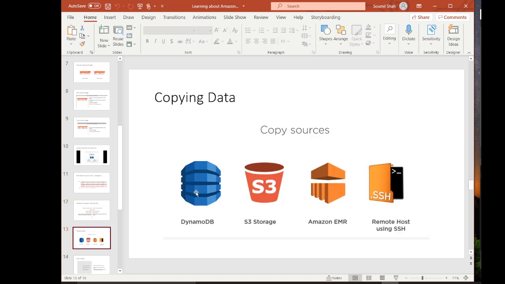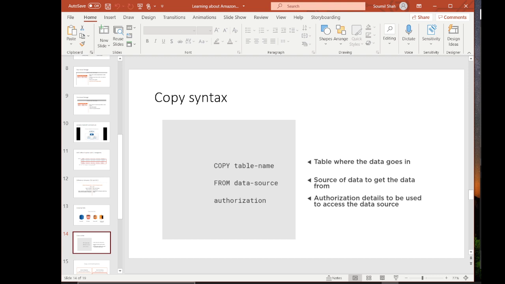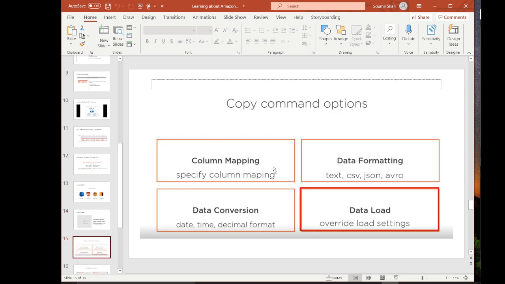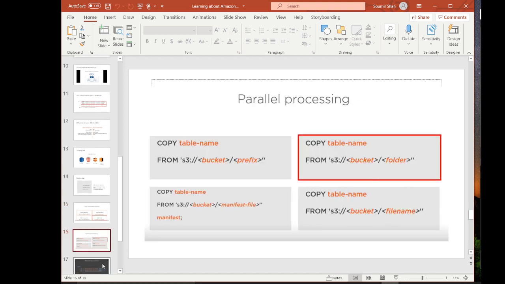Copying data to Redshift: you can copy data from various sources such as DynamoDB, S3, EMR, and through a remote host using SSH. This is a Redshift copy command. You provide the command: copy table name from source and authorization. The copy command can also take several attributes. For example, if you want to specify column mappings or data format or data conversion, all these things can be supplied on a copy command.